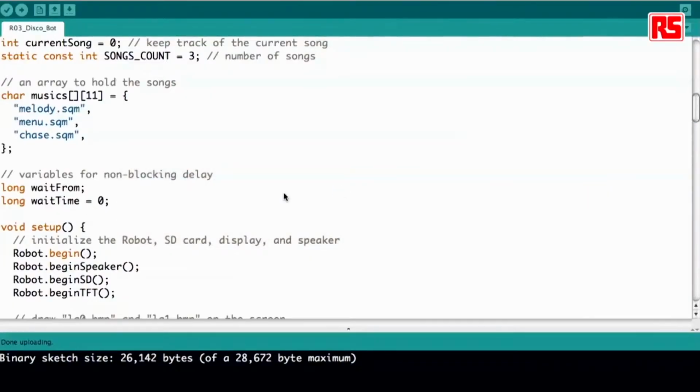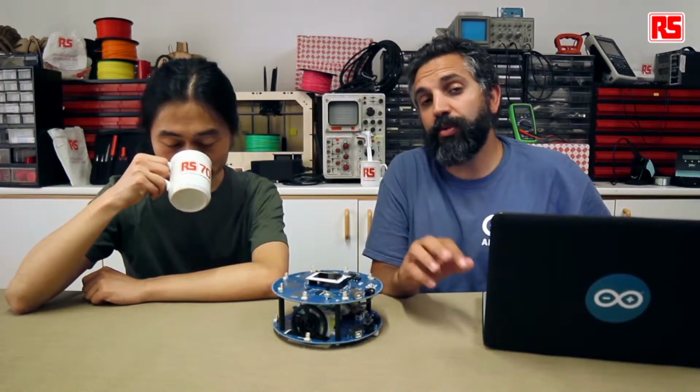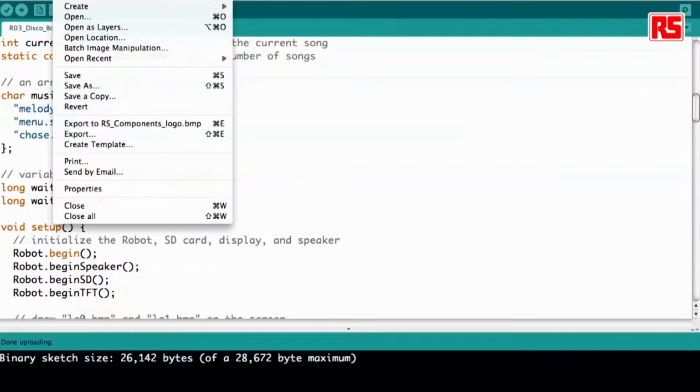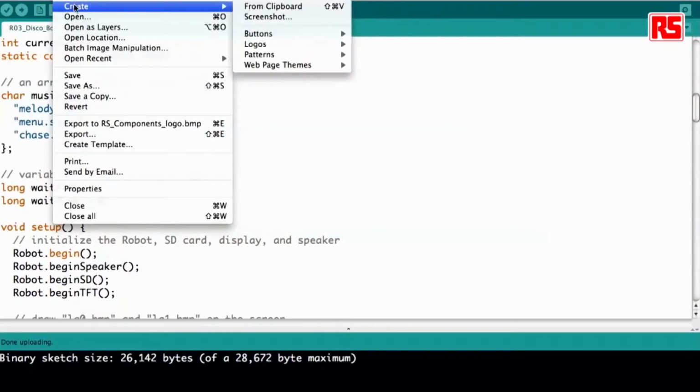In this case, what I'm going to do is I'm going to create a small BMP picture that I will upload to the card, and we will then load it on the screen just to see how it works. I open my software to create images. In this case I'm using GIMP. You can use anything from Windows cliparts and anything that ends up being a BMP file.